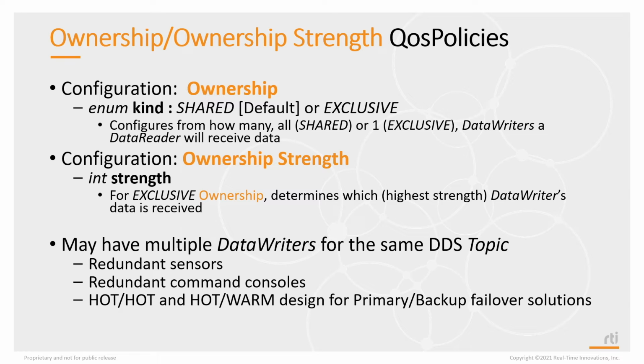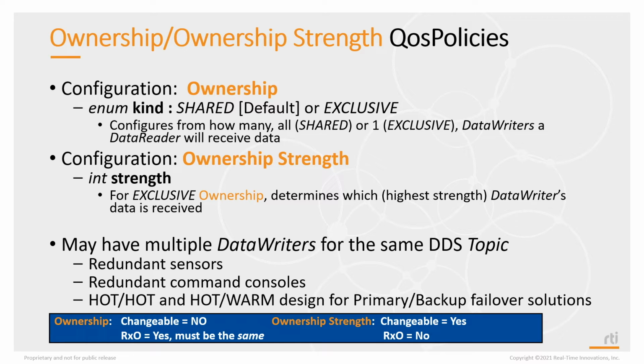You may have multiple data writers for the same DDS topic. You may have redundant sensors, or maybe redundant command consoles, and you're operating in a hot-warm design for primary backup. So your backup application may be running, or maybe up but waiting to run. So ownership and ownership strength are QoSs that can be used to help you design your system when you do have this kind of configuration and requirement.